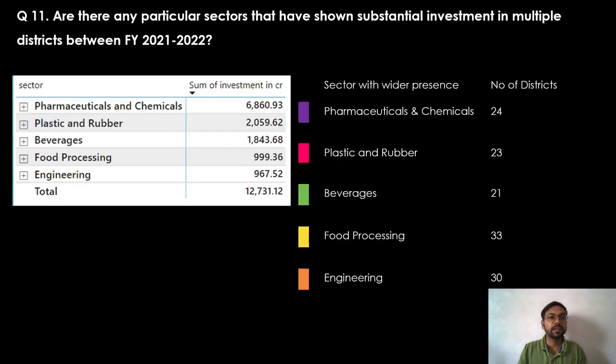Moving to question 11, are there any particular sectors that have shown substantial investment in multiple districts between FY21-22? Yes, there are a couple of sectors starting with pharmaceuticals, which is having the highest investment, 6,800 crores, which covers 24 districts of Telangana. Later, plastic and rubber, which covers 23 districts of Telangana.